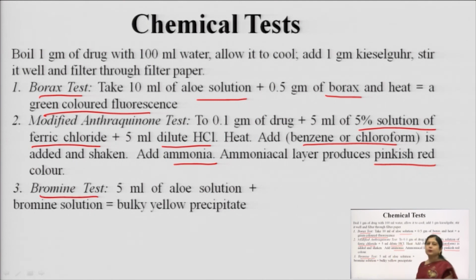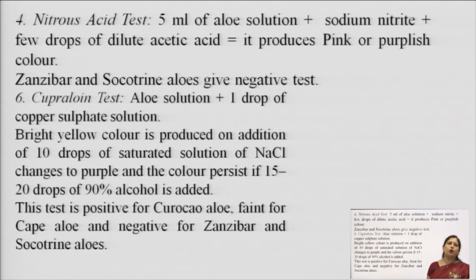The third test is the bromine test, where to the aloe solution we add bromine solution and get a bulky yellow precipitate. With nitrous acid, when the aloe solution is treated with sodium nitrite and few drops of dilute acetic acid, it produces a pinkish purplish color, and this is positive because of isobarbaloin. So Zanzibar and Socotrine aloe give a negative test. In the cupraloin test, we take aloe solution and add copper sulphate solution, so a bright color is produced.